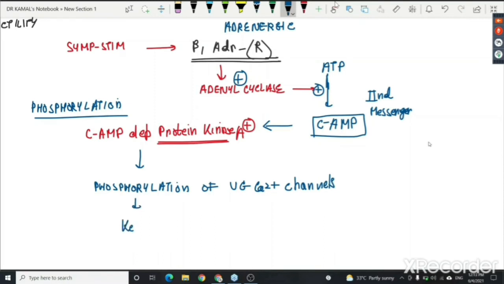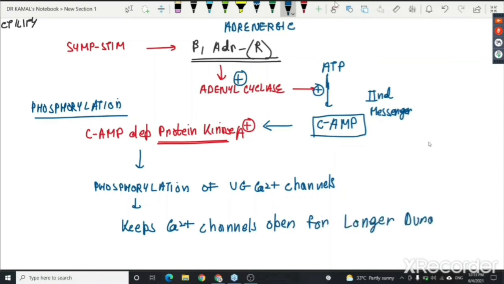This keeps the calcium channels open for a longer duration.